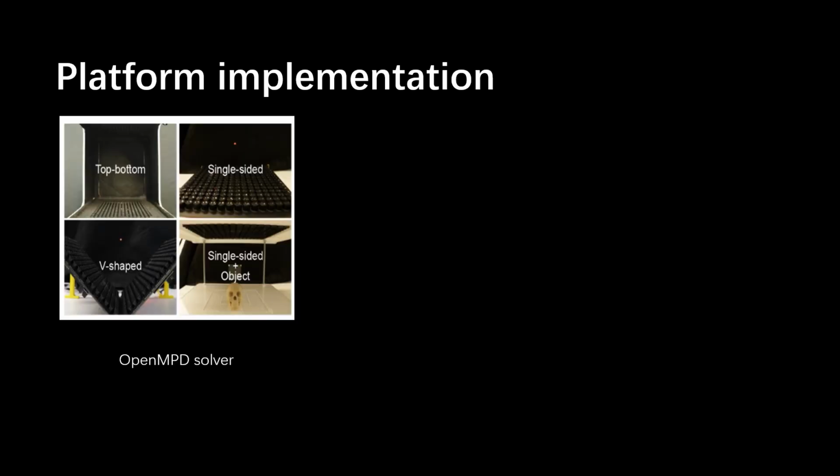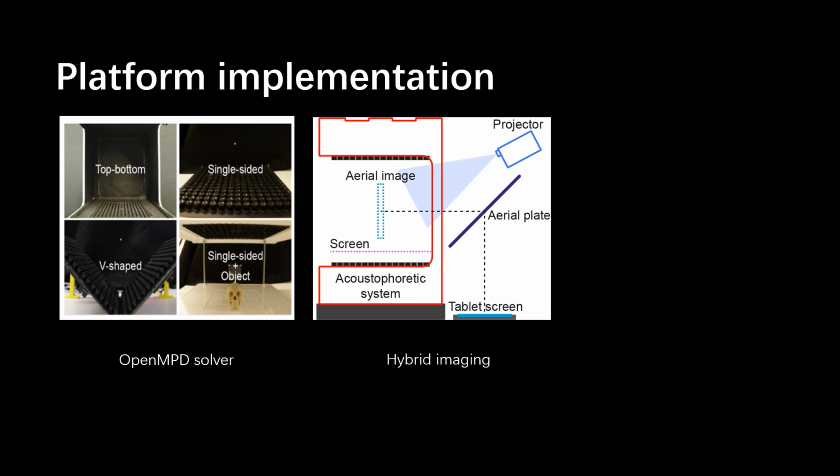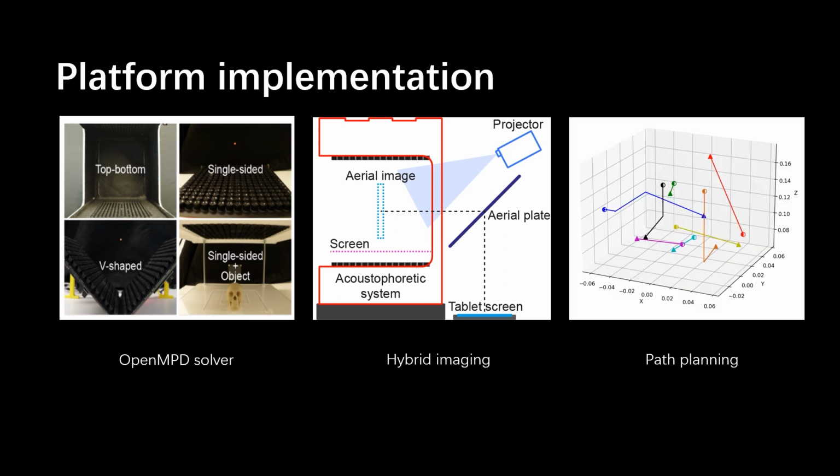For different embodiments and multimodal displays, we use the OpenMPD solver to generate acoustic traps at our target positions. We modulated the amplitudes to fit different materials, haptic and auditory contents. We use projection mapping to demonstrate the real MR and levitated MR components, and use the area imaging plate to create virtual MR components without wearing any headsets. To achieve our reconfigurable animation, we integrated path planning algorithms in our platform to compute feasible paths and timing without object collisions.